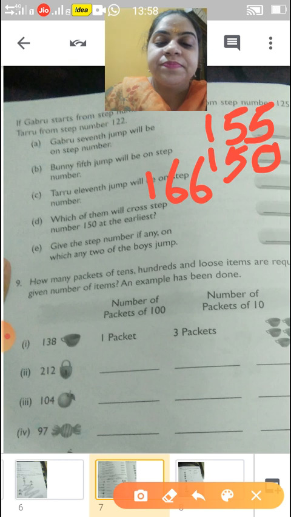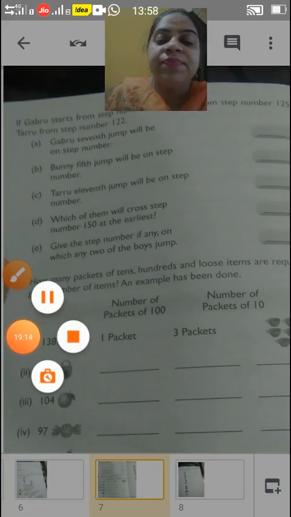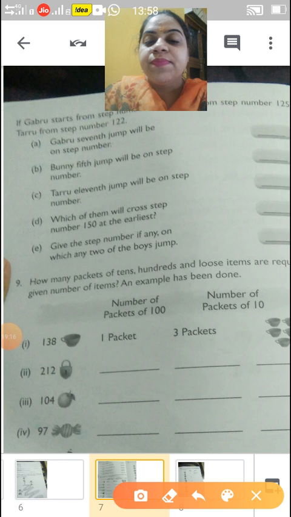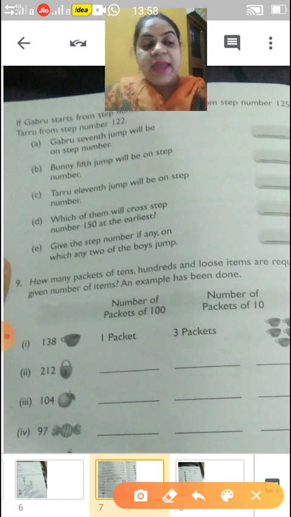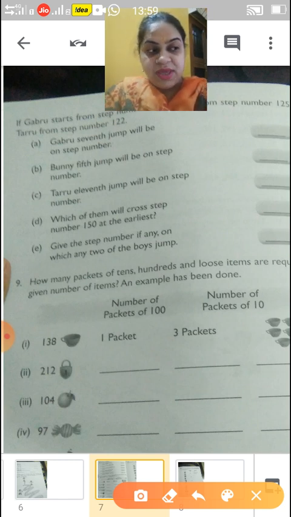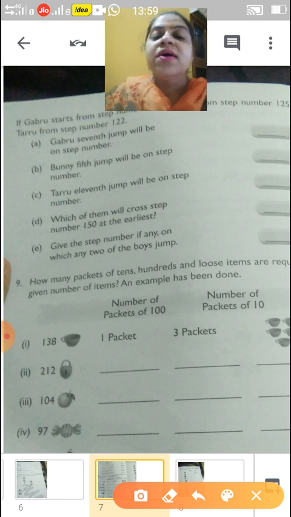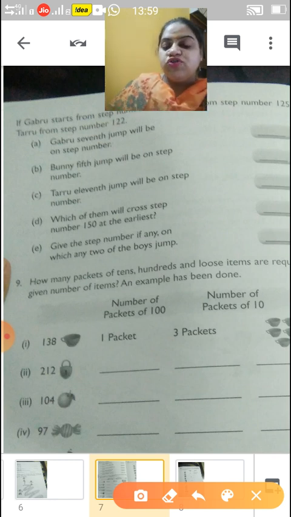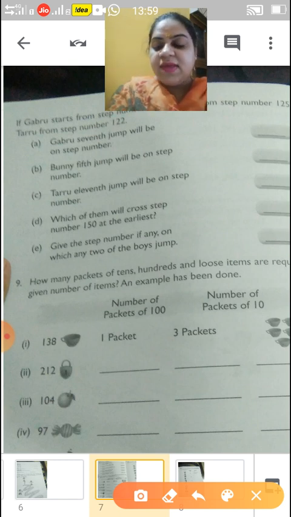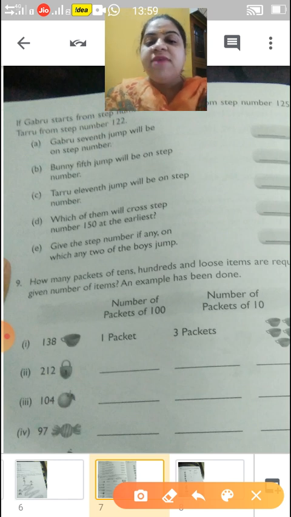Now children, who will cross early? Yes, very good. 150 will be crossed early by Gabru or Bunny, because they have only 1 step difference. So who will cross first? Yes.